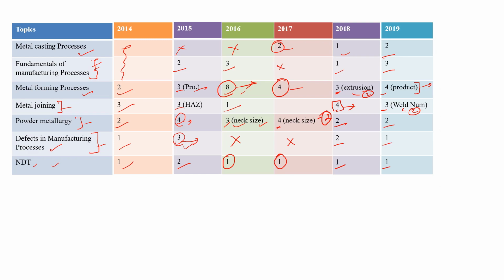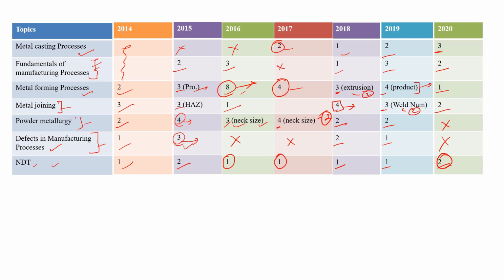The next year is 2020. Metal casting 3 marks, that was very important this year, and fundamentals of manufacturing process 2 marks, metal forming 1 mark, metal joining 2 marks. There was no question from defects in manufacturing. They asked a 2 marks question from NDT type of problem.